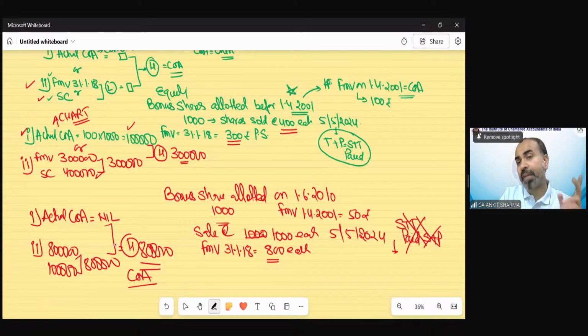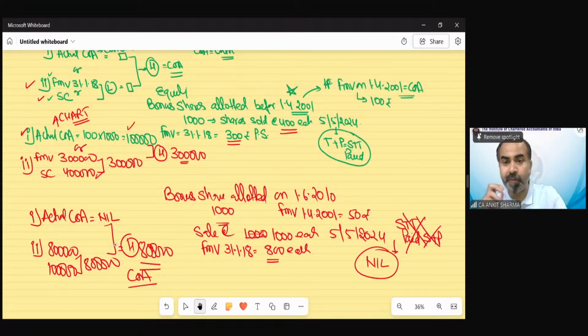So the cost of acquisition would be nil, because it does not fall under the special provision of section 112A. Understood? This is how we have to find out the cost of acquisition in this special provision. We have some questions also that would help you to understand the provision easily.